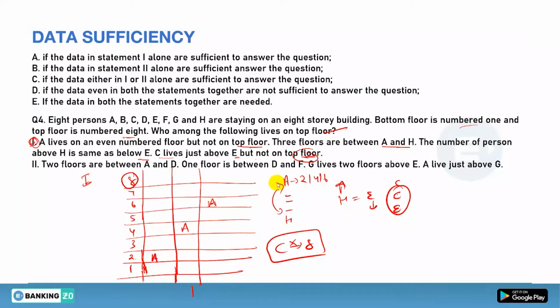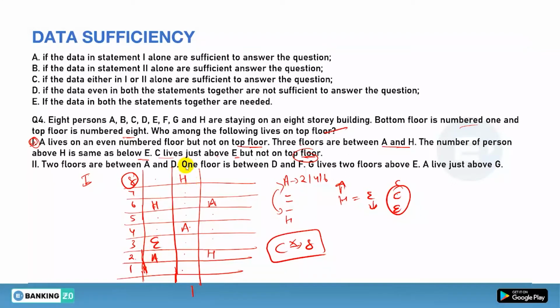Yes or no? Now between A and H there are 3 persons. So if A is here, 1, 2, 3, H will be here, that is for sure. Now in this case, if A is here, 1, 2, 3, below it is not possible, so 1, 2, 3, H will be here. In this case, above is not possible, so 1, 2, 3, H will be here. Done. Now number of person above H is equal to number of person below E. So number of person above H, there are 2. So below E there should be 2, so E will be here.